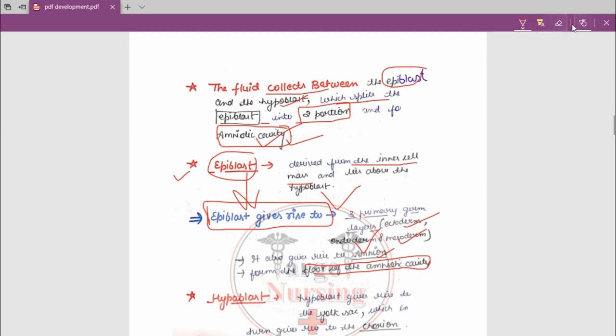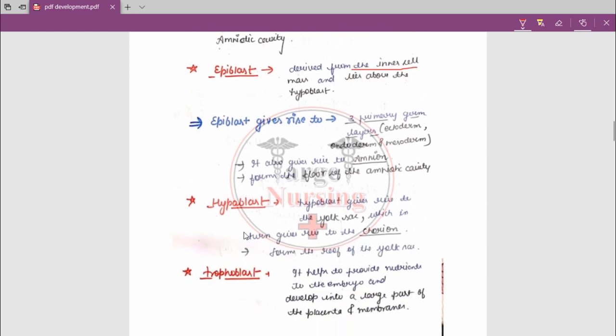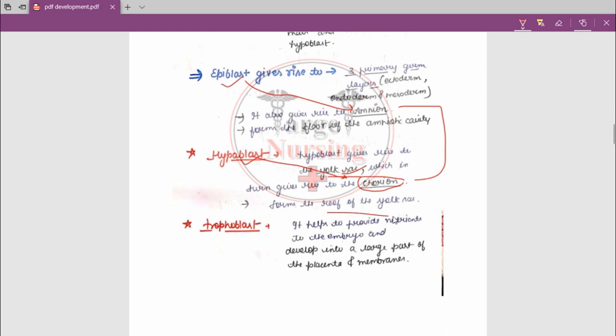So obviously the epiblast will develop into what? It gives us the floor of the amniotic cavity. And the hypoblast gives rise to the yolk sac. What will the hypoblast develop into? Yolk sac, which in turn gives rise to the chorion. Like we have seen here, epiblast gives us the amnion, which is a fetal membrane, and hypoblast gives us the chorion, also a fetal membrane. There are two types of fetal membrane, amnion and chorion. We are going to study it further. The hypoblast also forms the roof of the yolk sac.